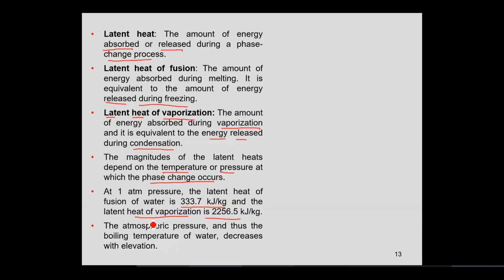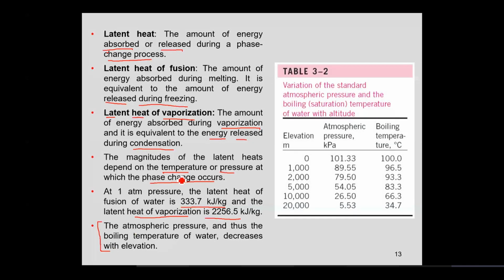So atmospheric pressure, and thus the boiling temperature, decreases with elevation. That means if I am at 20,000 meters height from sea level, the atmospheric pressure is 5.53 kilopascal and the boiling temperature is 34.7 degrees centigrade. So imagine the amount of heat required to reach 34.7 degrees centigrade as compared to 100 degrees centigrade. The amount of heat for 34.7 would be very much less.